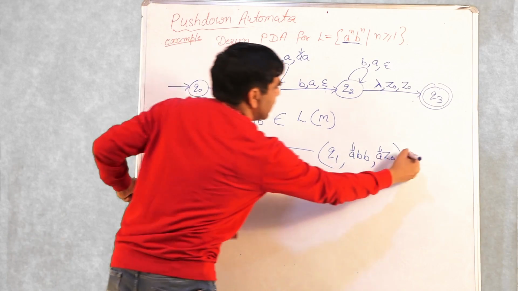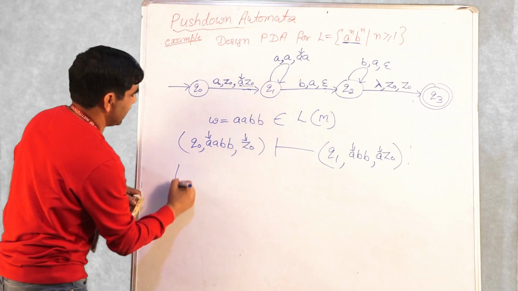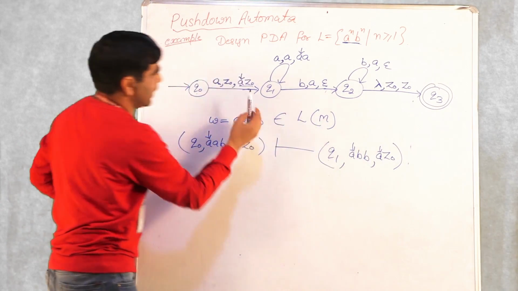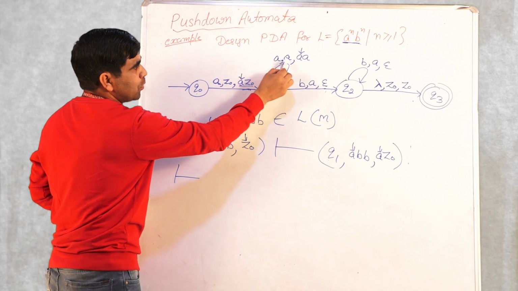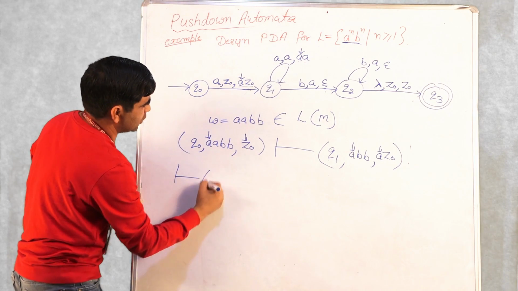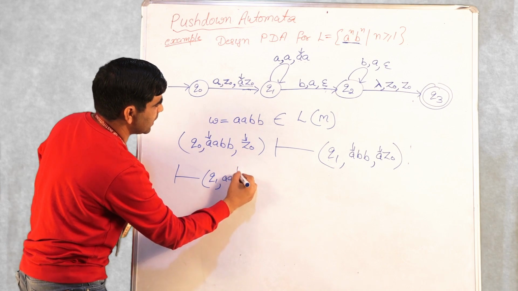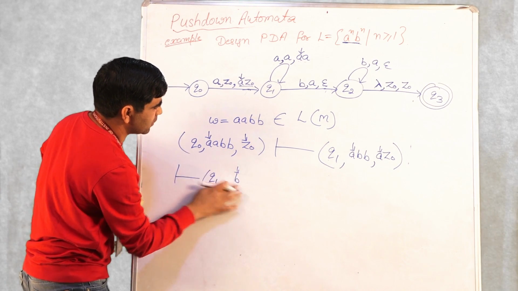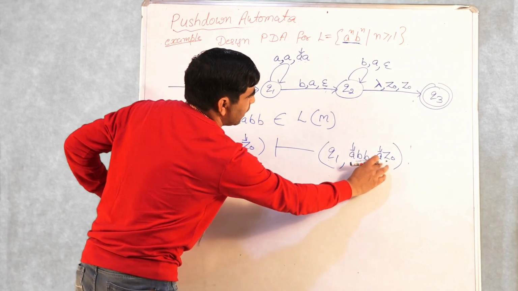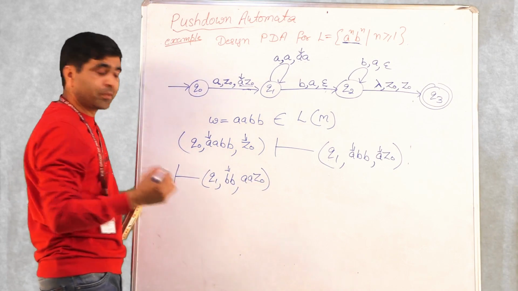Then the next ID, I am writing here. Now we have Q1, input is A and top of the stack is A. What are you going to do? Again push, and the state is the same, so again it is Q1. After reading this second A, the pointer is at this. You can remove these also. So B, B, the pointer is at this B. And on the stack, after reading this, we have A, A, Z naught.